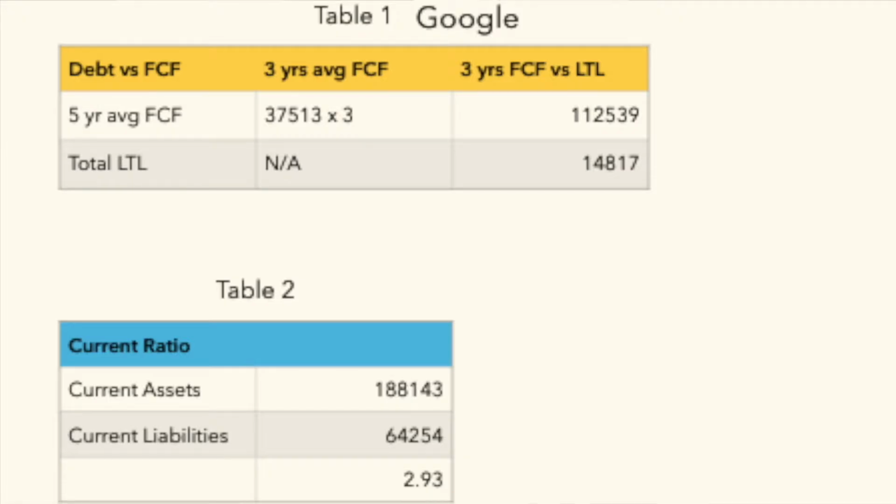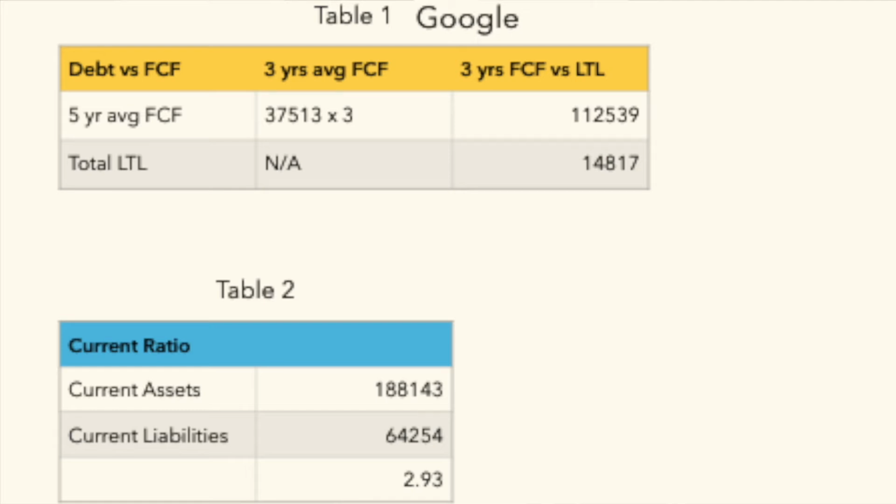Next, we'll go ahead and take a look at Google's debt. Now, I like to look at the average of their last 5 years of free cash flow and then multiply that by 3. In this case, it's 30.5 billion times 3, and it comes out to about 112 billion. And we want to see that the long-term liabilities are under that 5-year average free cash flow multiplied by 3. In this case, their long-term liabilities are only 14.8 billion. They can easily cover their long-term liabilities.